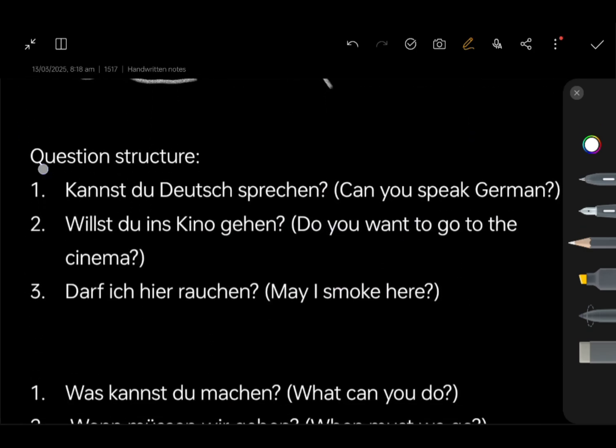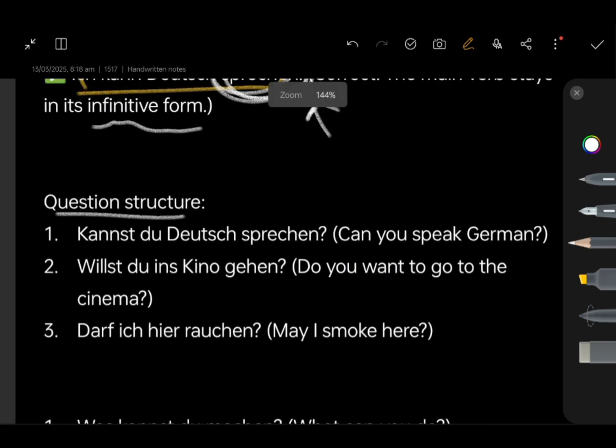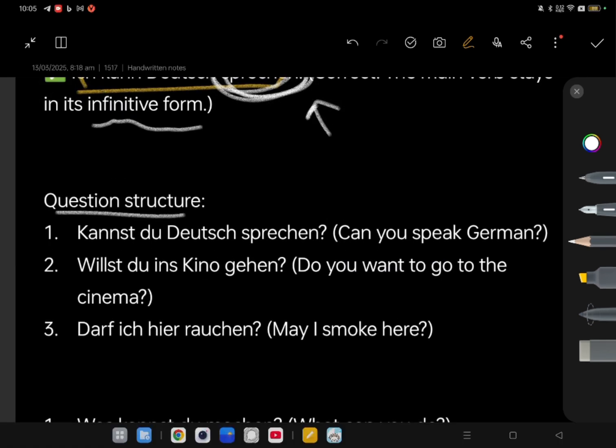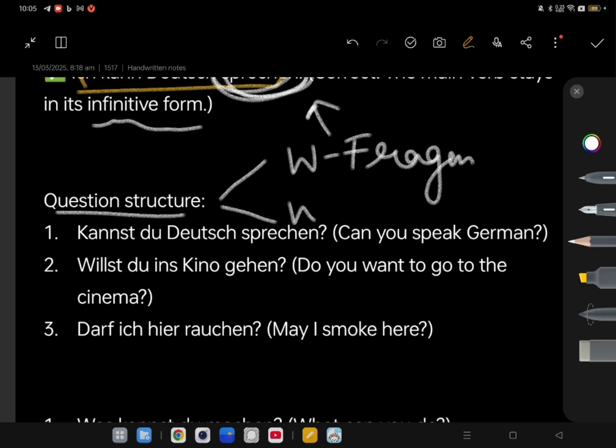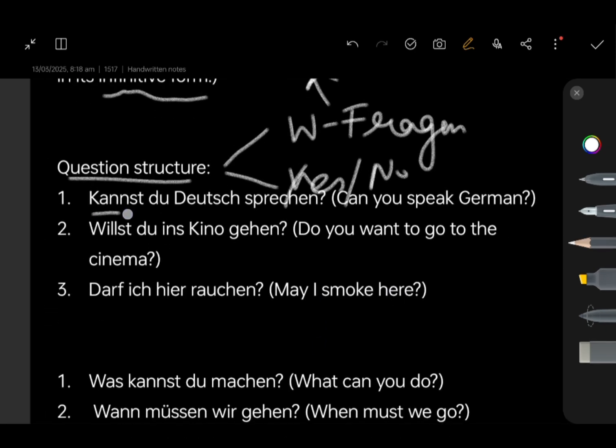Now, coming to the question structure. This is really simple. Now in German, we have two types of questions. W-Fragen, that is WH questions, and yes or no questions. We call it Ja-oder-Nein questions. First up we have, Kannst du Deutsch sprechen? Can you speak German? So for this kind of question, we only have two answers. I could either say yes or my answer would be no. So this is an example of Ja-oder-Nein-Fragen.